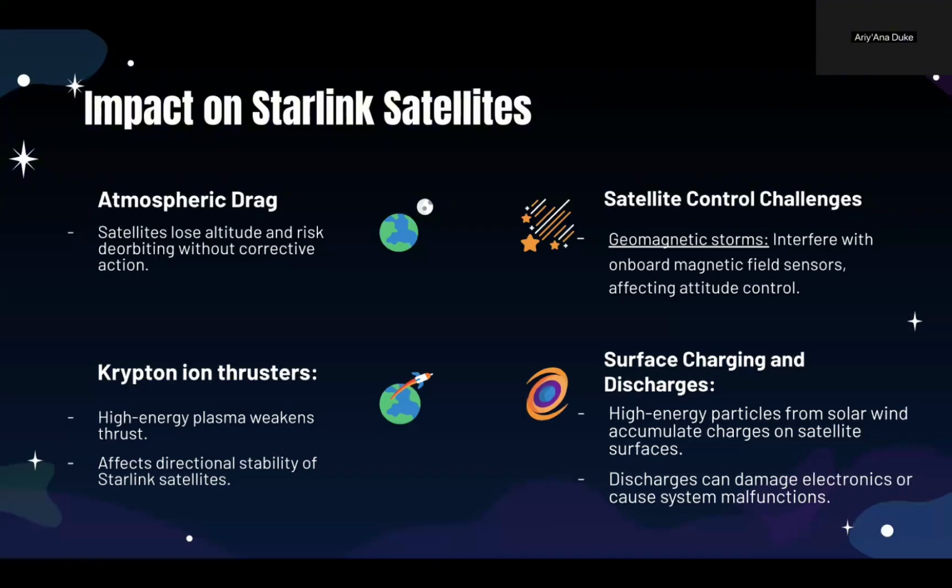The impact of solar activity on Starlink satellites is profound. First, atmospheric drag increases as solar activity intensifies. The solar wind boosts electron density in the atmosphere, increasing drag on satellites and causing them to lose altitude. Without corrective action, satellites risk deorbiting, as seen with Starlink satellites in the 2022 solar storm. Secondly, geomagnetic storms interfere with onboard control systems, making it harder to maintain their orientation. Finally, surface charging from high-energy particles can damage critical electronics, where discharges can damage or cause system malfunctions. This combination of challenges shows the need for careful modeling and optimization of satellite behavior in response to solar activity.